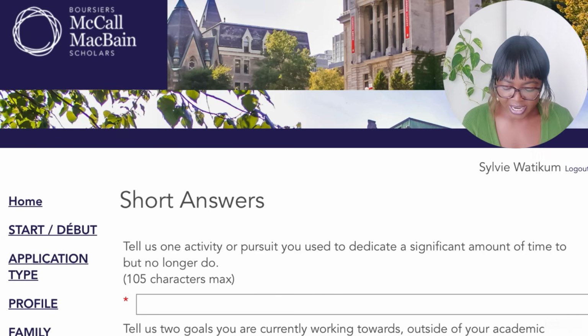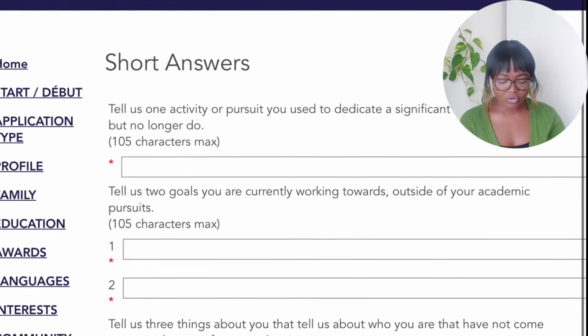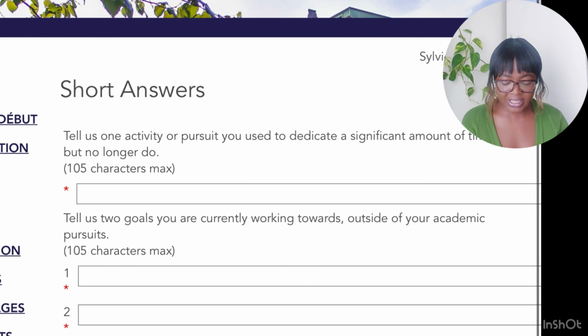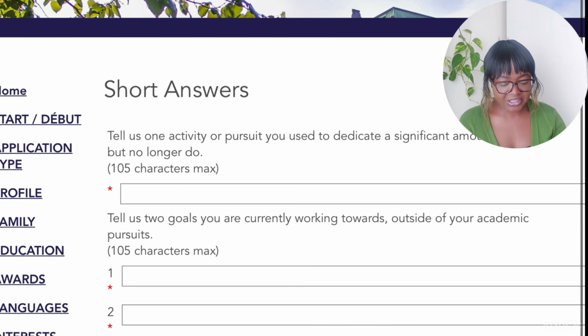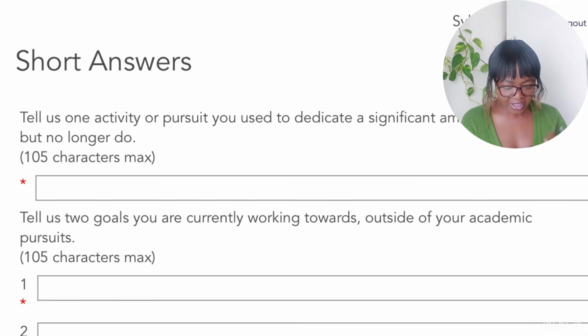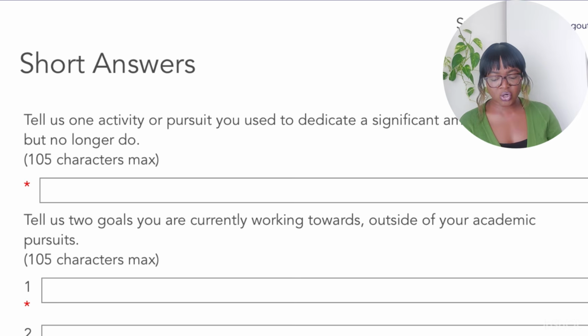We are on the website of the McCall MacBain Scholarship, and this is exactly how your application is going to look like. Today we are going to be talking about the short answers that you will have to answer. I had to go in there and create an account just to make sure that I can get you all the real thing, and we are going to talk about how you're going to be answering these particular short answer questions.